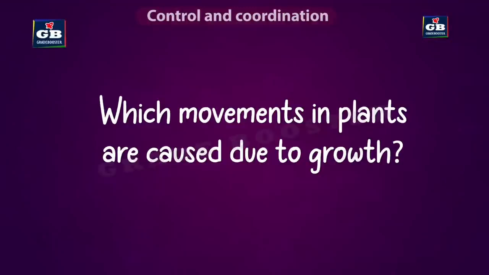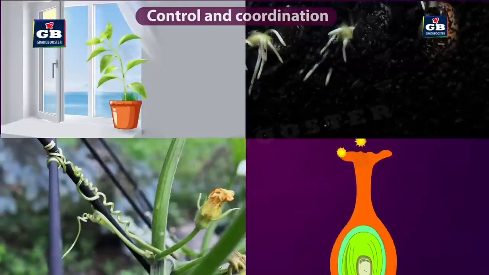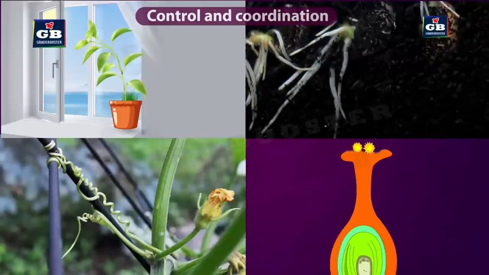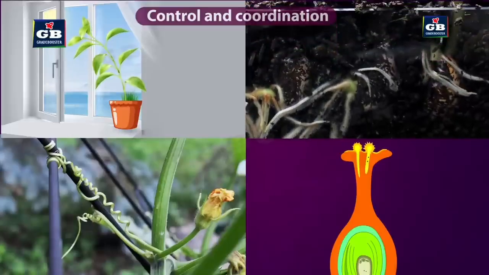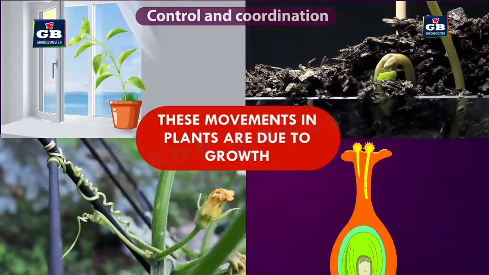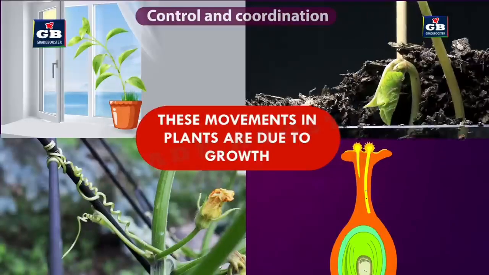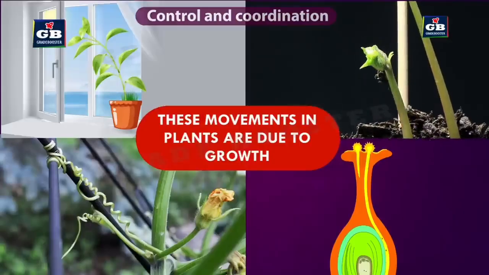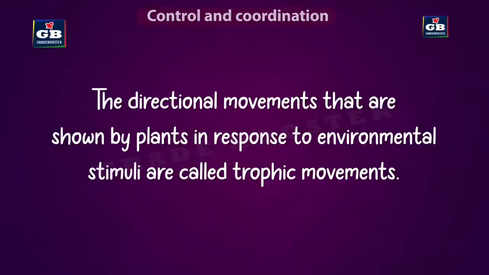Now let us see which movements in plants are caused due to growth. The movements in plants like stem moving towards sunlight, roots growing towards soil, tendrils coiling around some support, and the pollen tube from the pollen grain growing towards the ovule, all these are caused due to growth. In fact, these movements are responses to different stimuli. The directional movements that are shown by plants in response to environmental stimuli are called tropic movements.